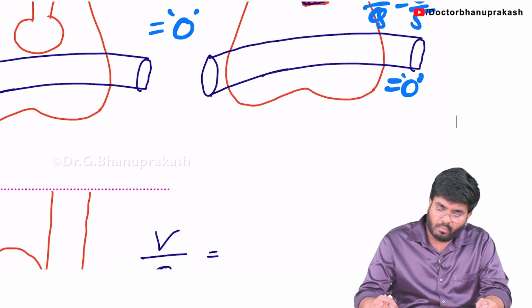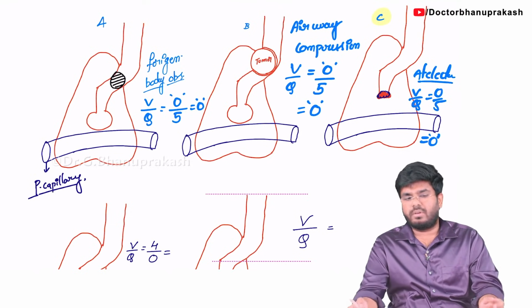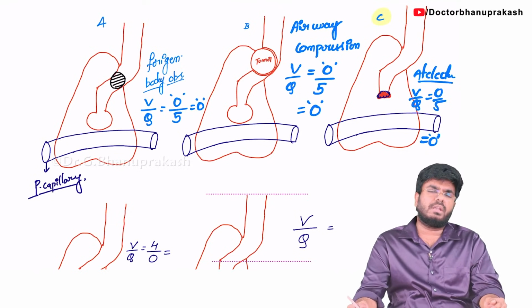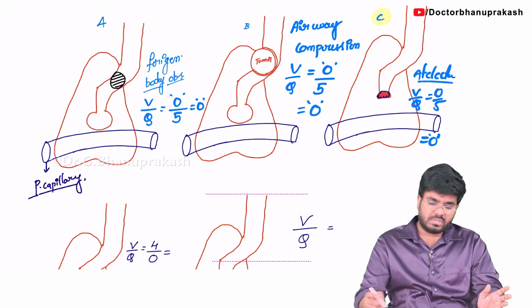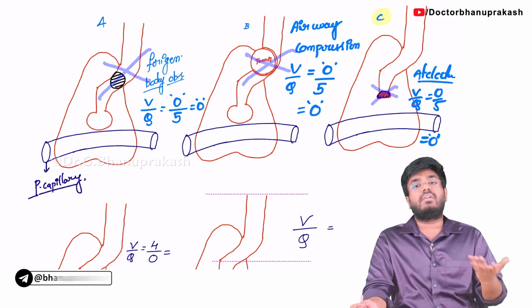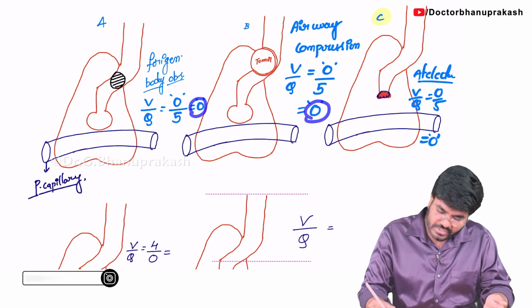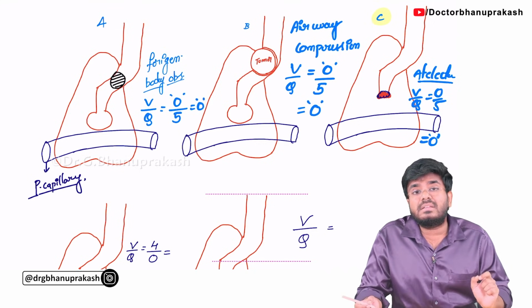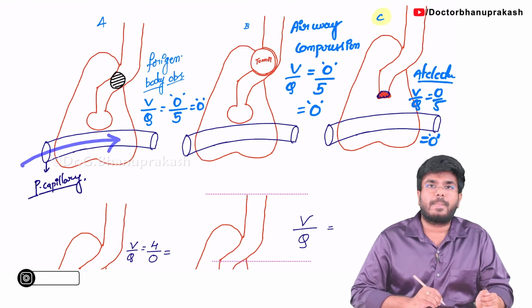So now tell me, what are the conditions in which the ventilation perfusion ratio will be 0? You can say airway obstruction or foreign body obstruction, airway compression because of a tumor, or atelectasis. In the conditions where the airway is getting affected, the ventilation perfusion ratio can go to 0. So what does 0 indicate? It indicates wasted perfusion, unnecessarily wasted.